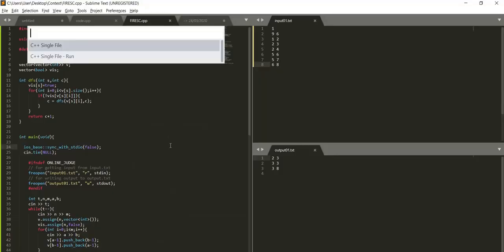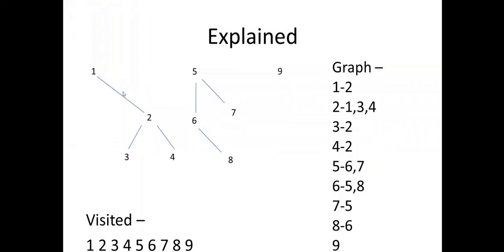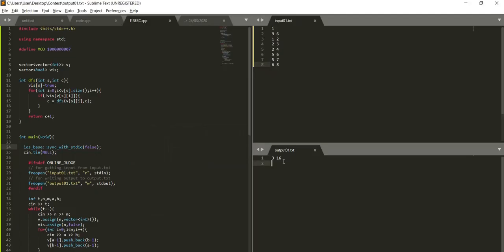So let's see, we know that the answer would be 3 connected components, and the number of ways of choosing the captain would be 4 from here, 4 from here, and 1 from here. So 4 into 4 into 1, that's 16. Yeah, so we got 3 comma 16. So let's see how this worked.